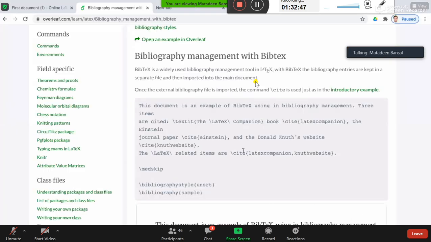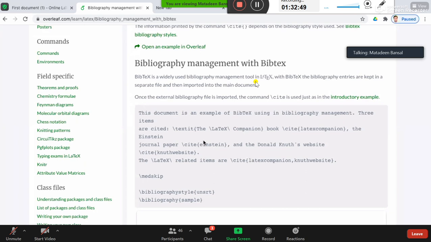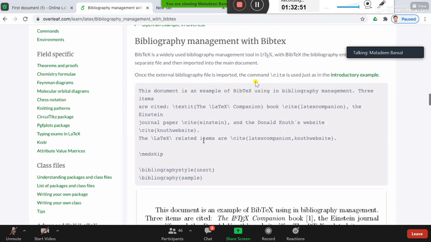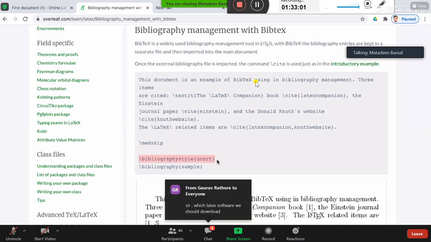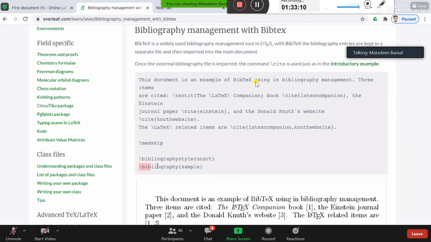Actually the file is not in my system, but I'll just give you the process of how to do that. First of all, to use this bibliography, you have to add these two commands. This is the style; for any journal, this style file is given. You have to use this command, and it will already be there in the template. Then you have to use this bibliography sample, which is the BibTeX file that contains all the information about your references.